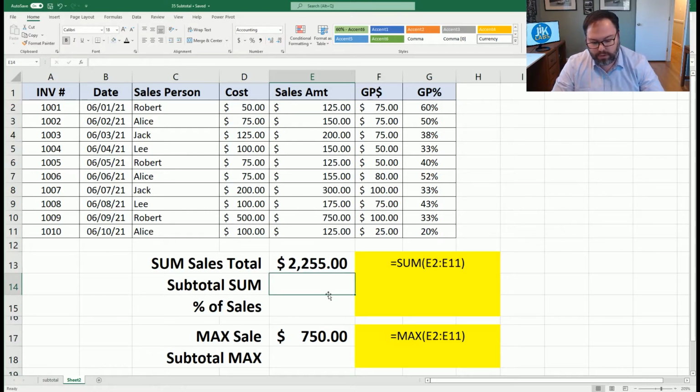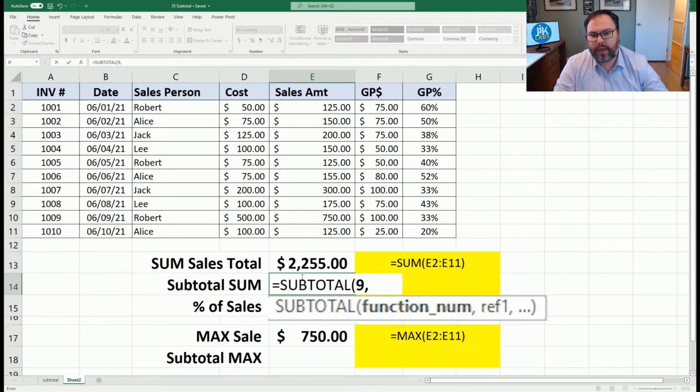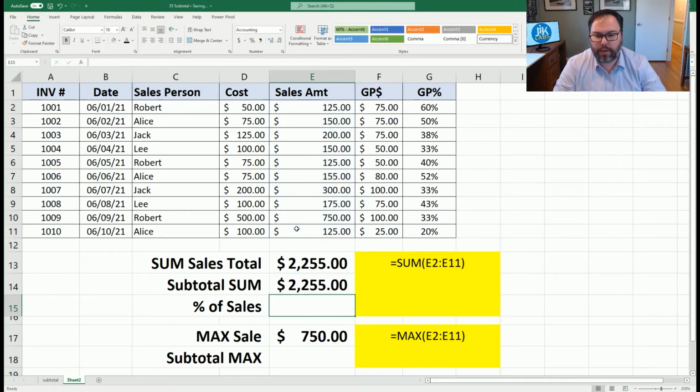But what we will do is jump right into subtotal. When you open those parentheses, subtotal doesn't just give you the sum. It can give you the average, the max, min, the product, and so on. The very first information that we have to give subtotal is what we want to do. So 9 denotes sum. We're going to do that, hit the comma, and then it's the range in which we want to subtotal, E2 to E11. We close out those parentheses and hit enter. And we say, wow, great, Josh. That's the same exact thing sum has already done for us.